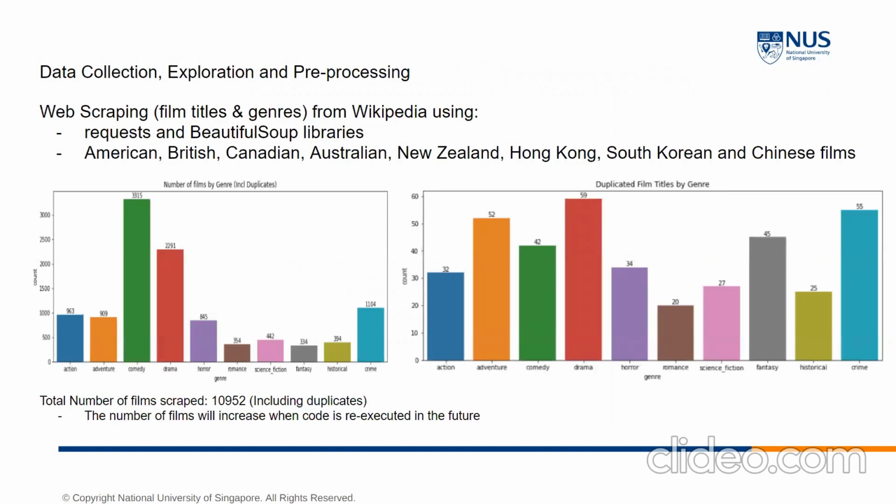We will require data on film plots and its genre. And as part of the process, we will actually require film titles. The libraries used were Requests as well as Beautiful Soup for scraping title and genre.